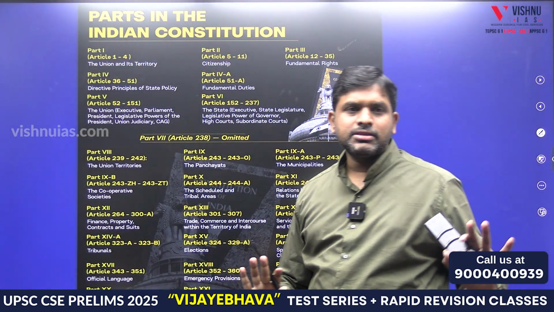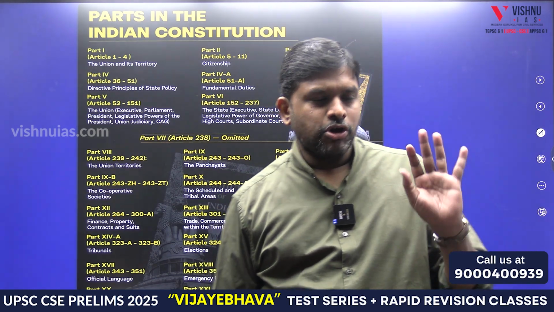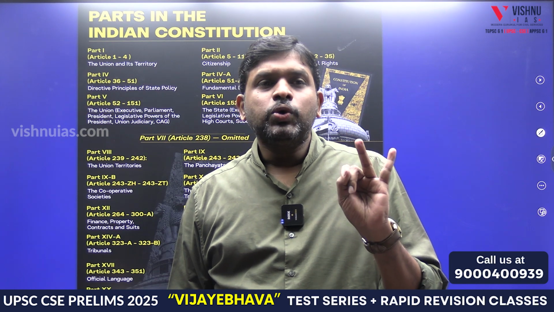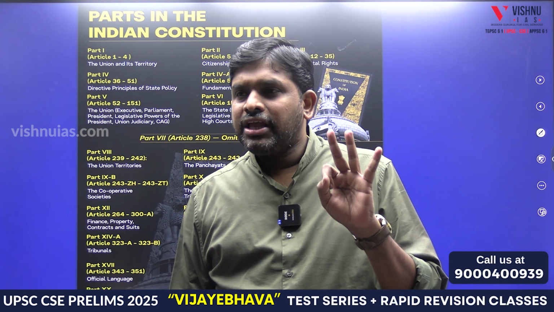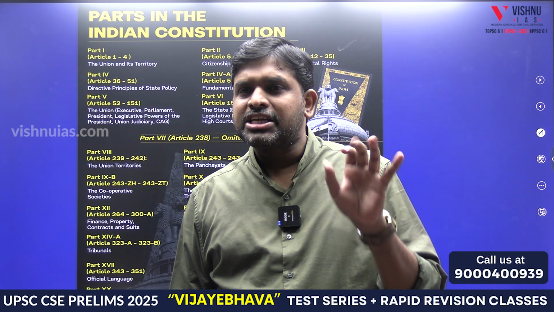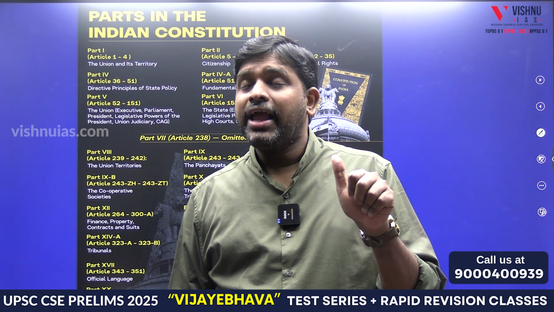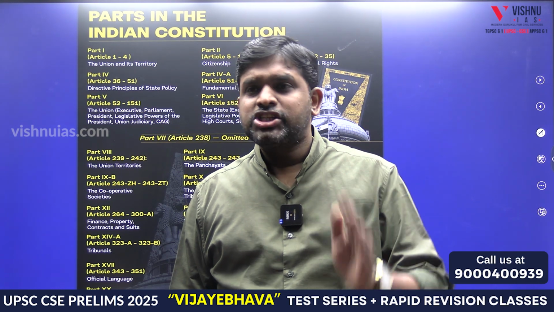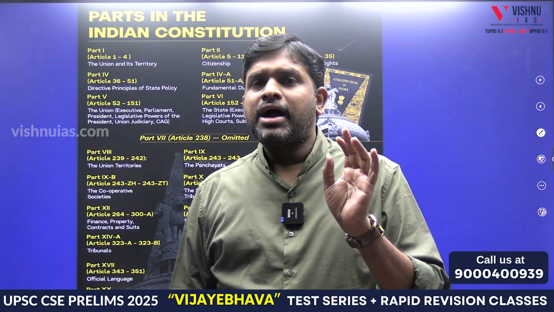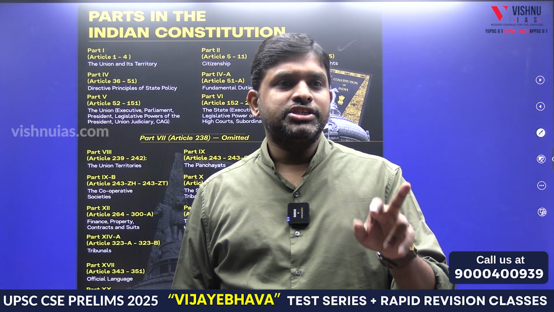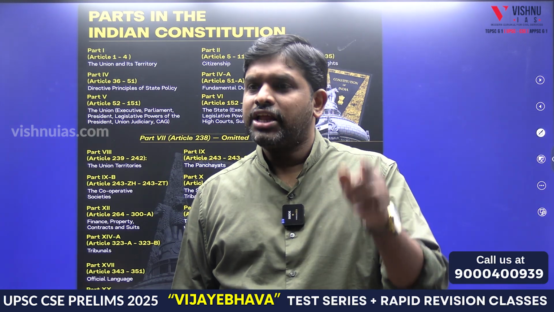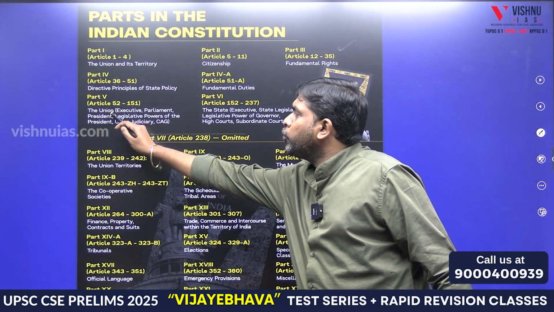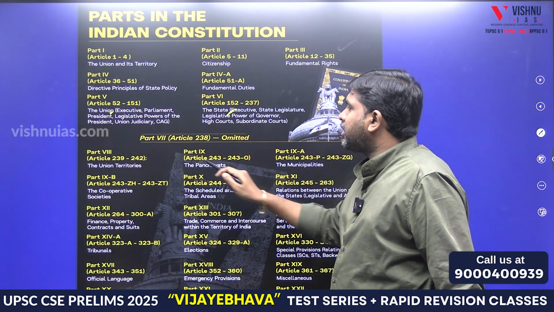Now we will remember the parts. Parts of the Constitution. Part 1, Union and its territory. Part 2, Citizenship. Part 3, Fundamental Rights. Part 4, DPSP. Part 4A, Fundamental Duties. Part 5, Union, in which there is executive, there is legislature. Part 6, State legislature. State, in which legislature is there, in which executive is there. So, 5, Union. 6, state.